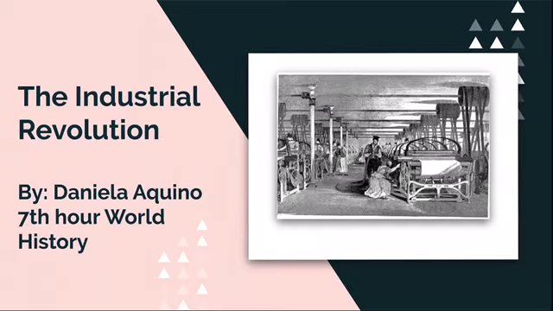John Kay invented the flying shuttle that increased weaving productivity, and James Hargreaves created the spinning jenny in 1764 to work threads faster. Richard Arkwright invented the water frame in 1769, which used water to power spinning wheels. Samuel Crompton invented the spinning mule in 1779 to make finer, stronger, and more consistent thread. Edmund Cartwright invented the power loom that made weaving faster in 1787.